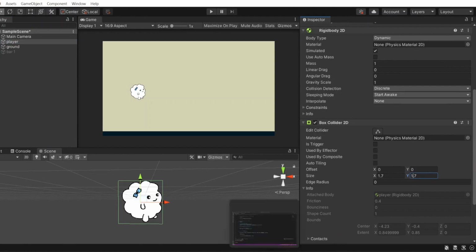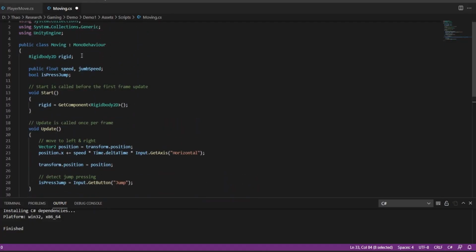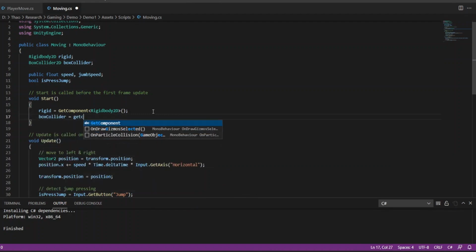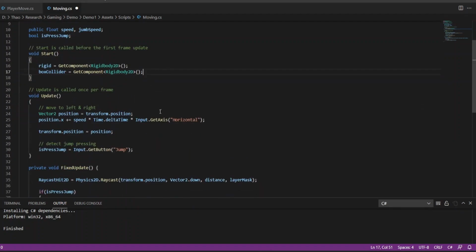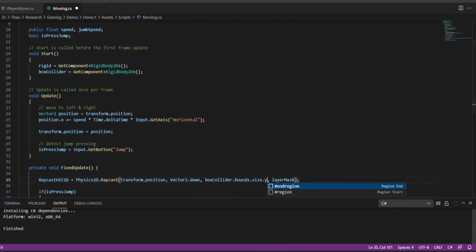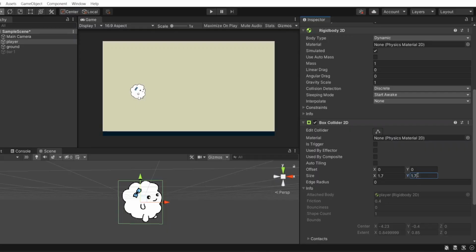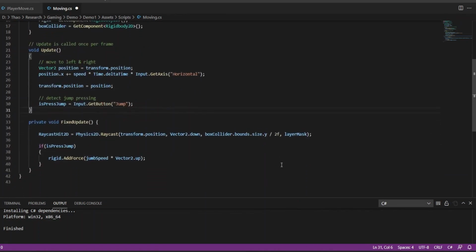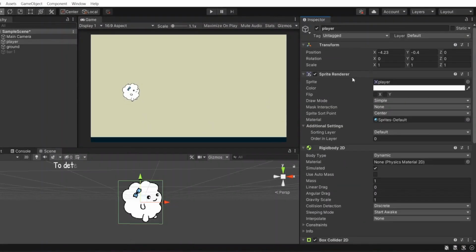Let's stretch the length of the ray by half of the height. If the ground is hit at any point of this ray, it means the object collides with the ground. The layer mask is here to limit the objects that can collide with the jumping object.